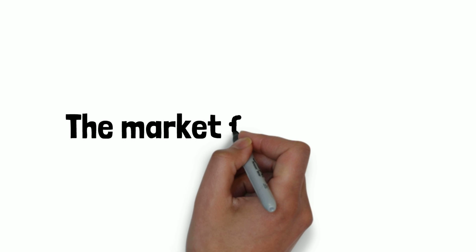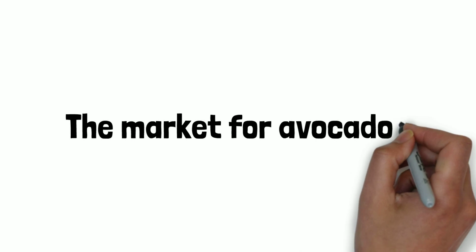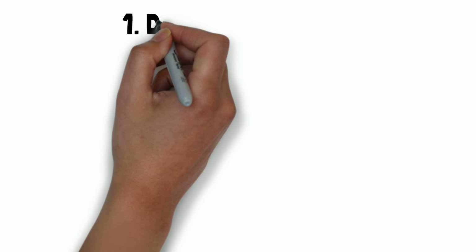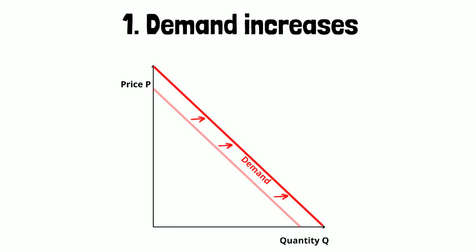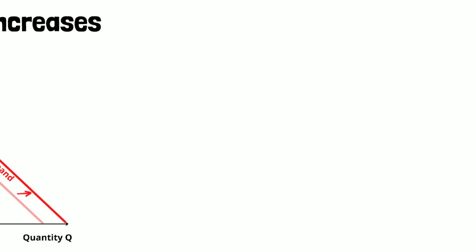Now that we have covered the basics of supply and demand, we can draw the market of avocados and see what happens in different scenarios. If you have paid attention very closely or have experience in supply and demand, you have noticed that there are only 4 scenarios that can happen. Demand increases, demand decreases, supply increases, and supply decreases. We have seen that when there are more consumers in the market, this shifts the demand curve to the right or outwards. This increases the price and quantity demanded of avocados.